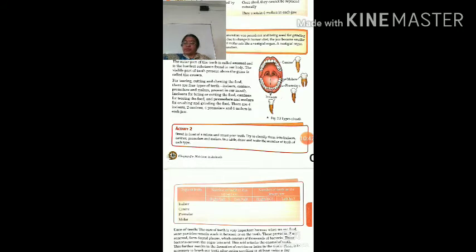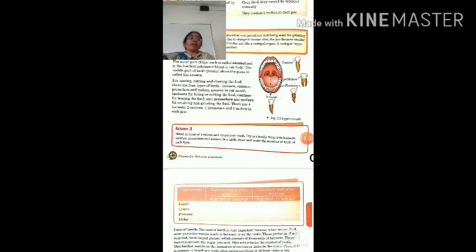Now, how you should care for the teeth and why you should care for the teeth. You should brush your teeth twice a day. Before and after taking food, you should clean your mouth properly and rinse it also, and at least once in 6 months we should go to the dentist for cleaning our teeth.